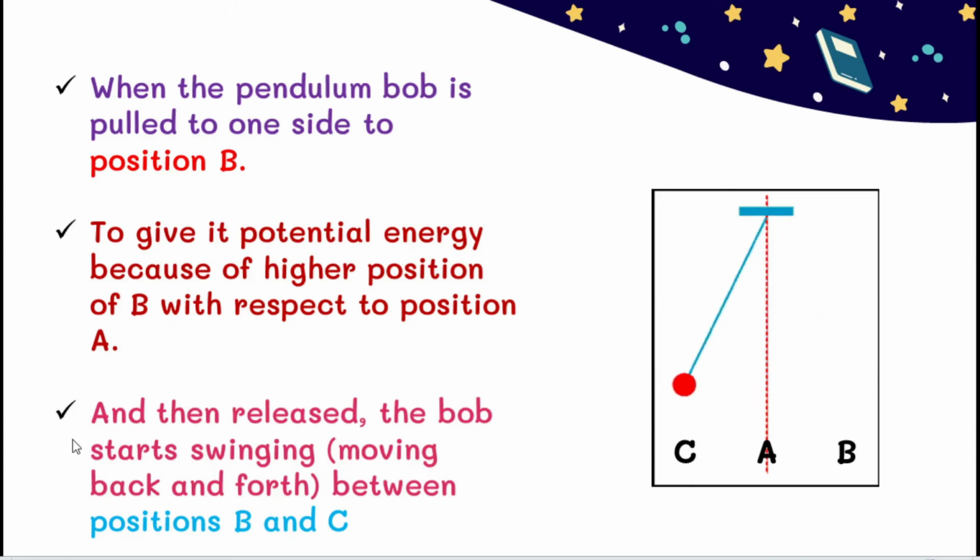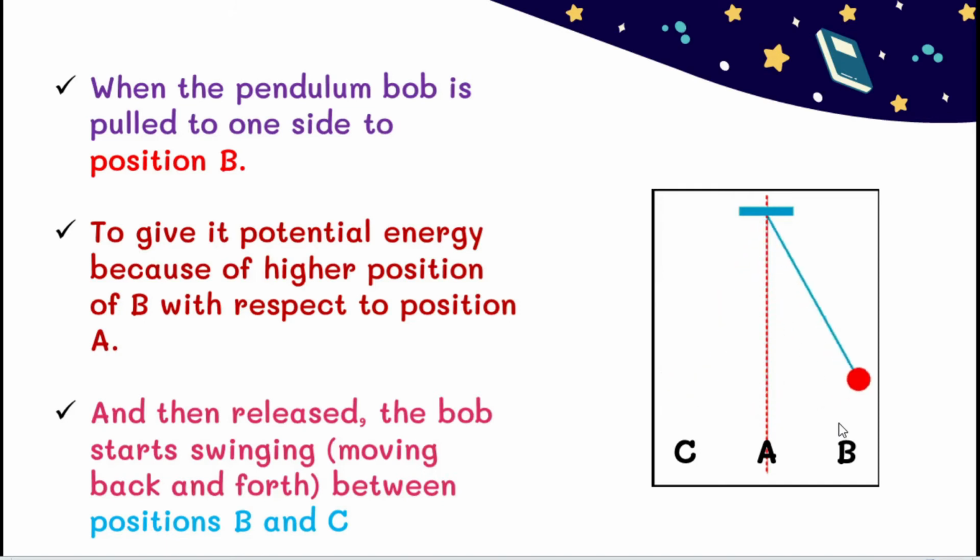Next, I am going to pull the pendulum bob to one side, to position B. You can see in the picture, this is the B side. So I am going to take this metal bob from position A to B. Now the bob is in position B, which gives it potential energy because of the higher position of B with respect to position A. Students, already we know that when an object is in a raised position, it has potential energy. So now I am holding this metal bob at position B, and it has potential energy. Now I am going to release that bob.